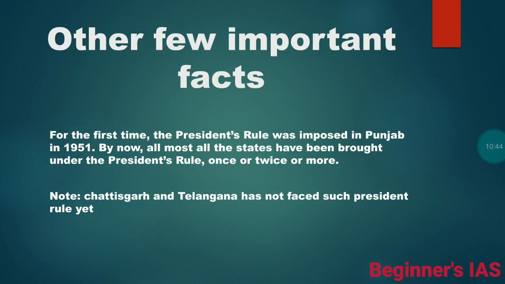Let us see a few other important facts related to presidential rule. For the first time, presidential rule was imposed in Punjab in 1951. By now, most of the states have been brought under presidential rule once, twice or more. Here one has to note that Chhattisgarh and Telangana have not faced such rule yet. This is a very important point for your UPSC prelims.